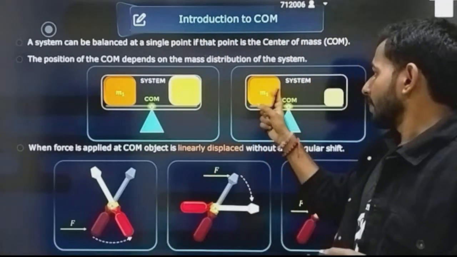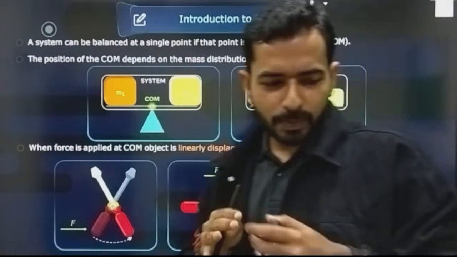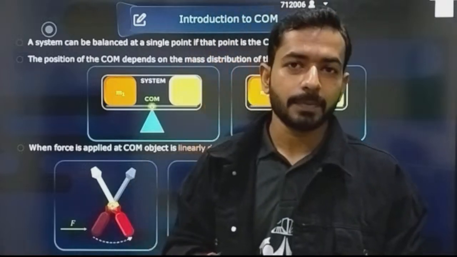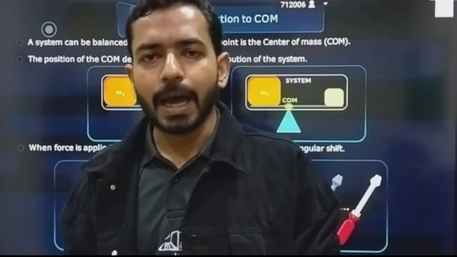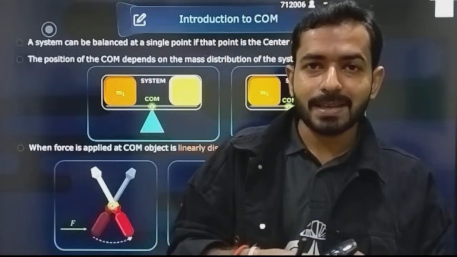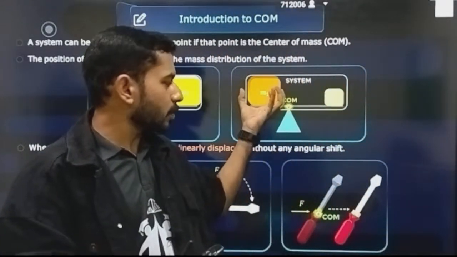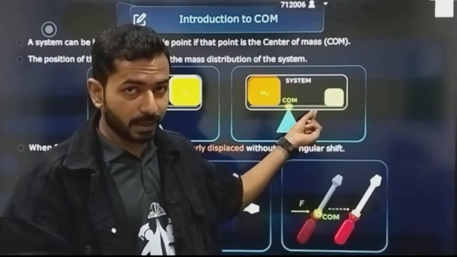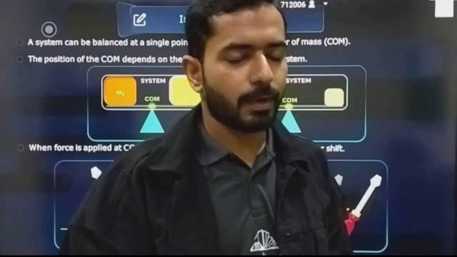Second scenario: mass m1 is heavy and mass m2 is light. Where will the center of mass lie? Is it lying at the center? No, not exactly. It will not lie at the center because it gives you an idea about where the majority of the mass is concentrated. If the majority of the mass is concentrated on the m1 side, the center of mass, which initially was at the center point, will now be shifted towards m1.